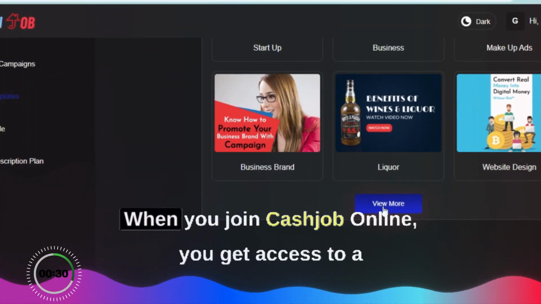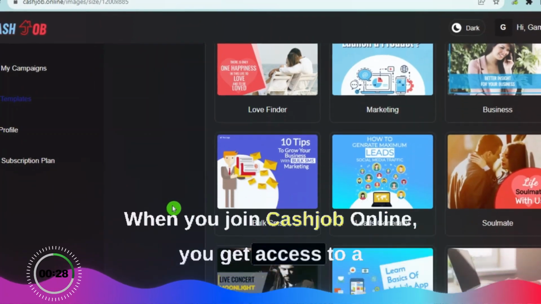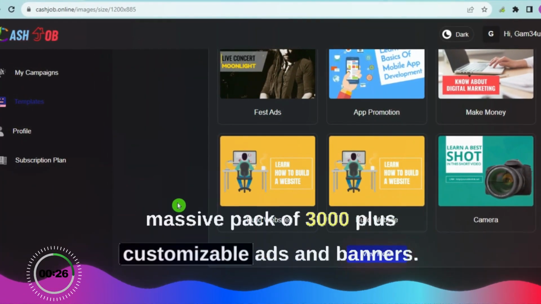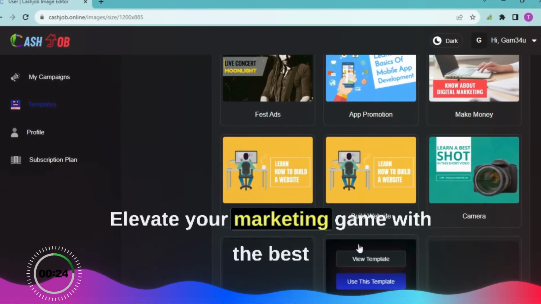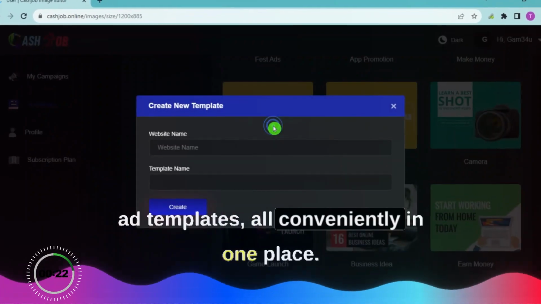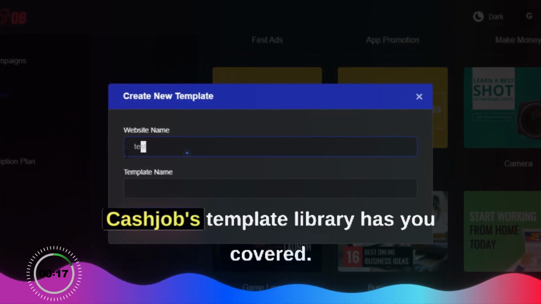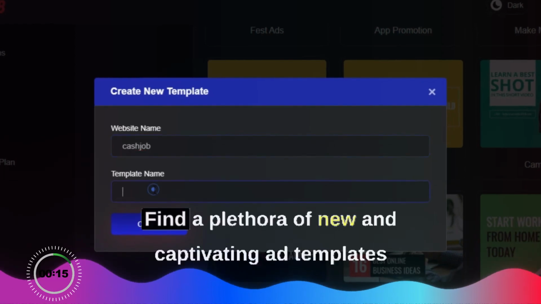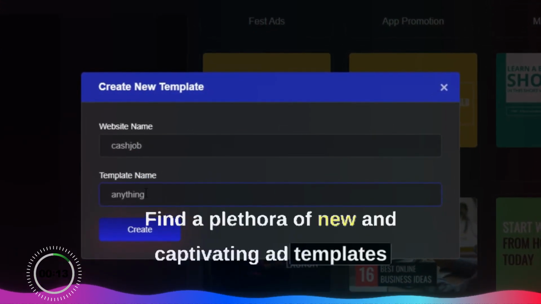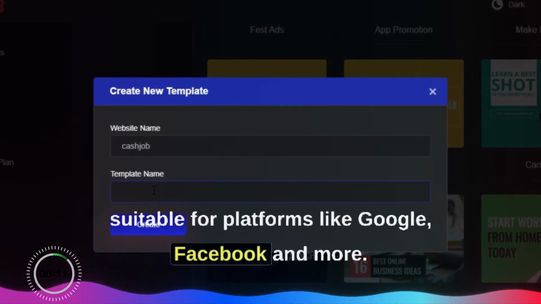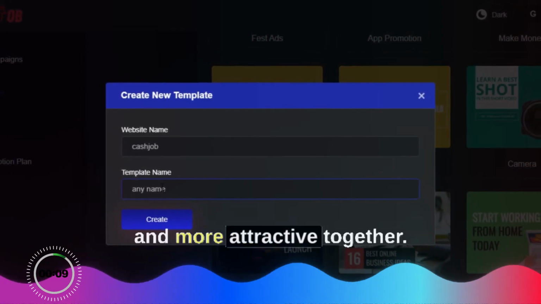And that's not all. When you join CashJob.online, you get access to a massive pack of 3,000 plus customizable ads and banners. Elevate your marketing game with the best ad templates, all conveniently in one place. Looking for modern ad templates to boost your advertising efforts? CashJob's template library has you covered. Find a plethora of new and captivating ad templates, suitable for platforms like Google, Facebook, and more. Let's make your ads better and more attractive together.